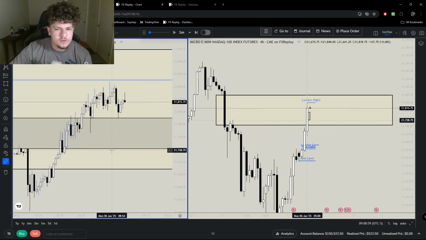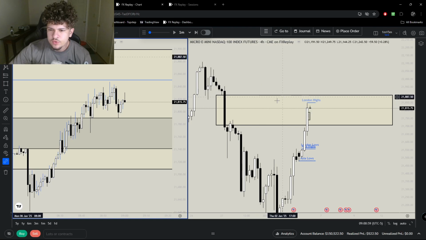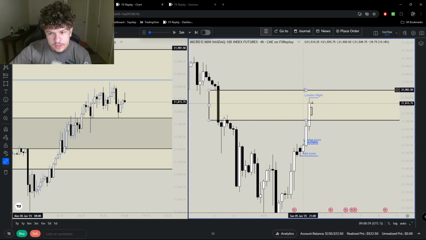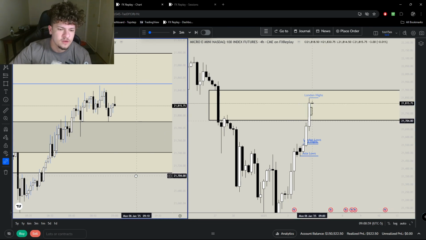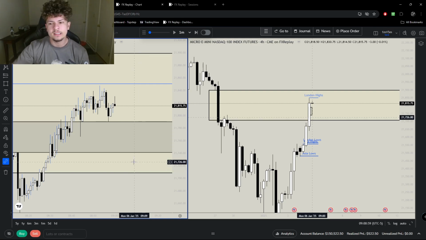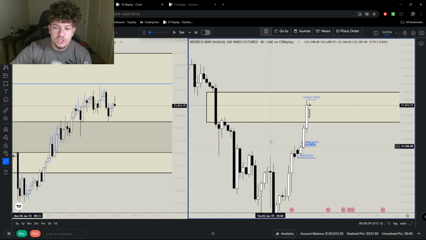With these fair value gaps, I just like to see how price reacts to these because we may end up seeing price push through this, or we could just be sweeping liquidity inside this fair value gap. Again, just because one of these confluences takes place doesn't mean that I know exactly what price wants to do. It's the different confluences combined that make my strategy. So it's just food for thought.